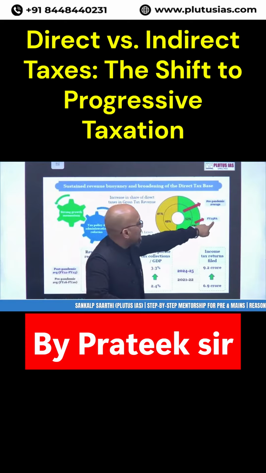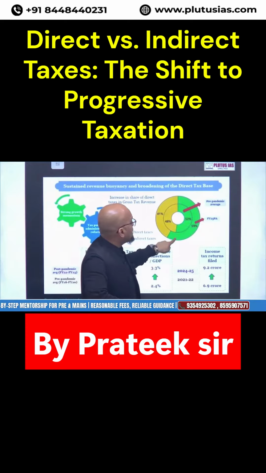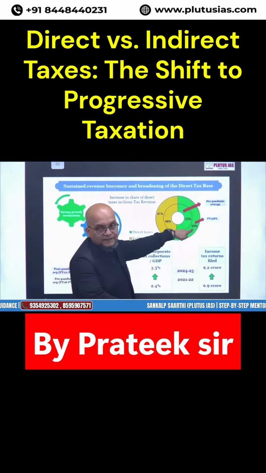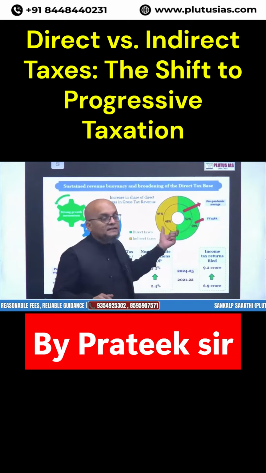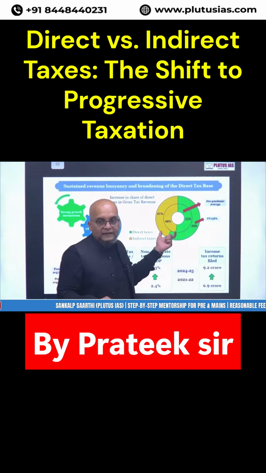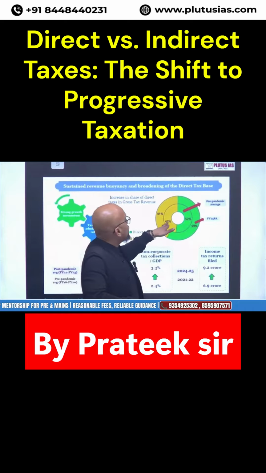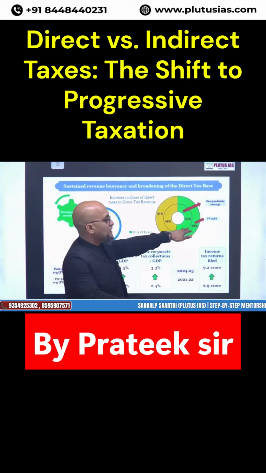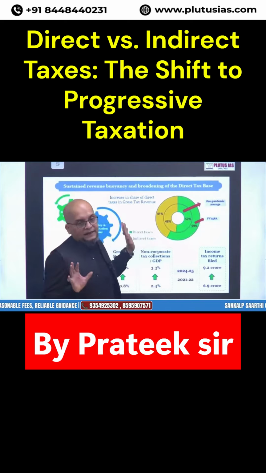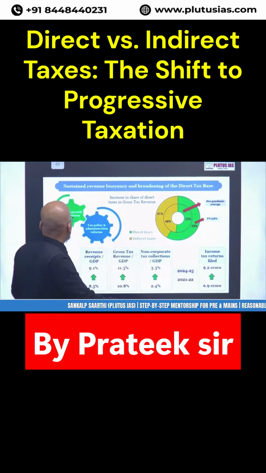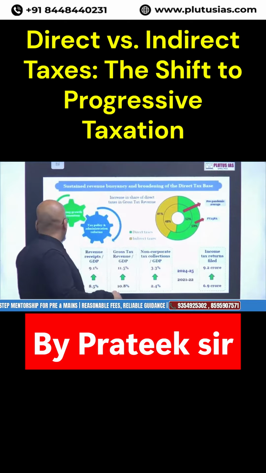But now see, in the financial year 25, it is 59%, a 7% increase in the direct taxes and a 7% decrease in indirect. And this is about the number of people, okay, that have come under this umbrella. So we observe a 7% increase in direct taxes, and 7% fewer people in the case of indirect taxes. That is because of the steps and policies of the government.